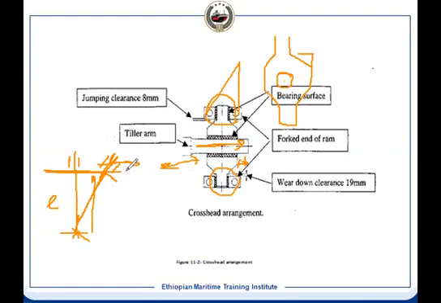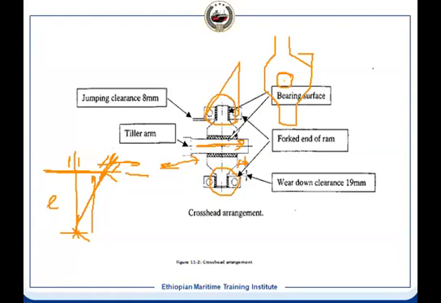This will move in this line. But the crosshead pin will move with the line as well as it can turn. It will turn, because otherwise this tiller arm will turn this crosshead pin to make it align so that there is no mechanical interference.